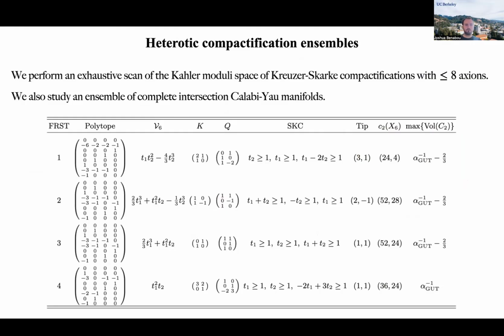To verify this, we perform an exhaustive scan of the Kähler moduli space of Kreuzer-Skarke compactifications on Calabi-Yau threefolds with up to 8 axions. We also study an ensemble of complete intersection Calabi-Yau manifolds. In summary, out of a few thousand or so manifolds that we determine are consistent with heterotic string theory, we only find a handful which have sufficiently light model-dependent axions to allow the QCD axion mass to deviate from the minimal model-independent value.